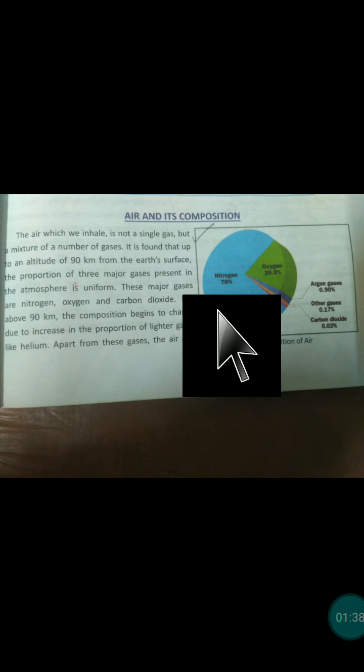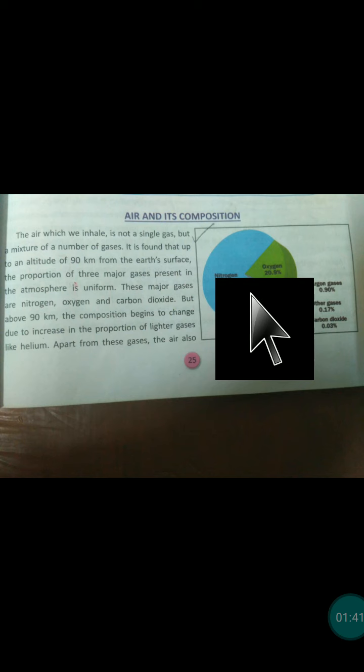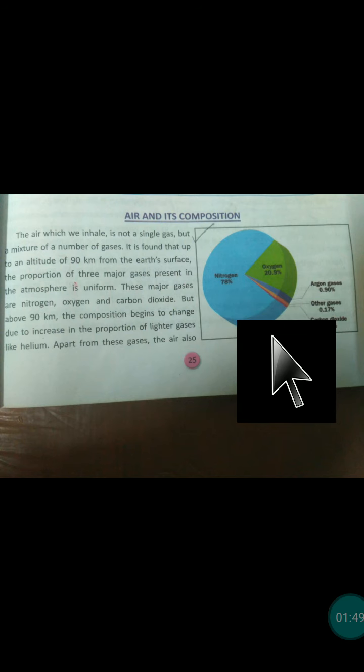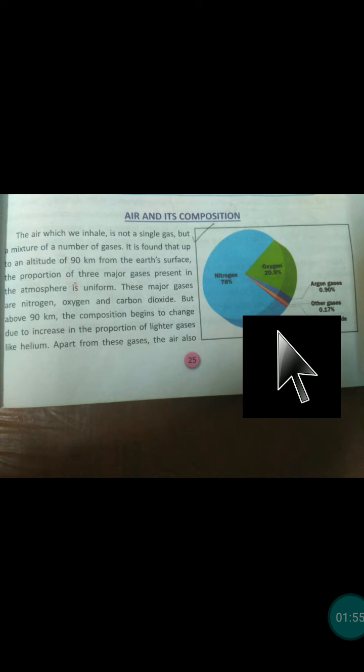From the surface up to a height or altitude of 90 kilometers, we have the same kind of gases, which are: nitrogen 78%, oxygen 20.9%, approximately 21%, argon 0.90%, carbon dioxide 0.03%, and other gases 0.17%. These major gases are nitrogen, oxygen, and carbon dioxide.